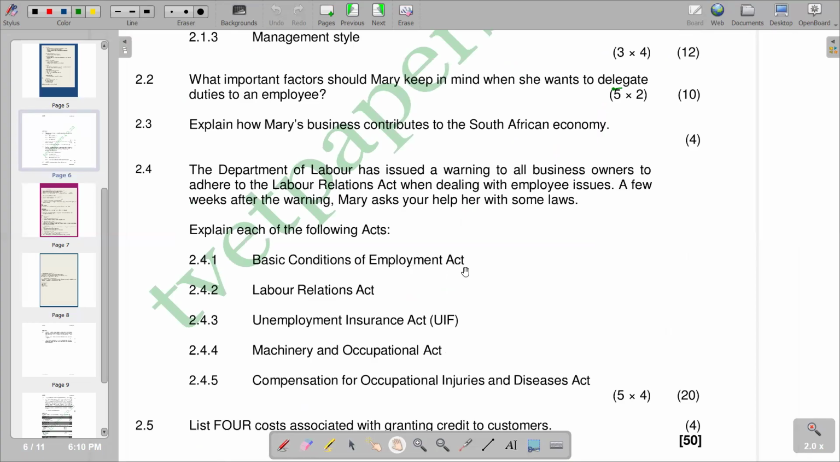Firstly, we've got the Basic Conditions of Employment Act, which is the BCEA. So the explanation is only needed. Remember, the question is saying explain each of the following acts. So we just need to explain these acts.